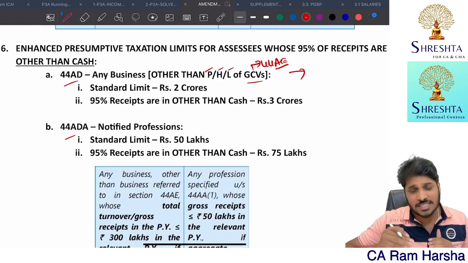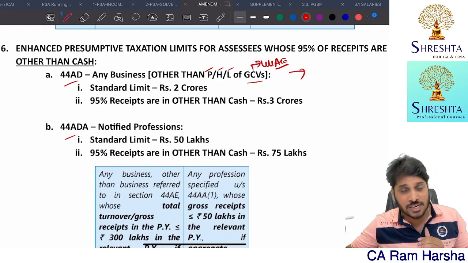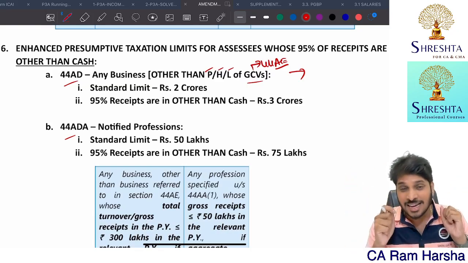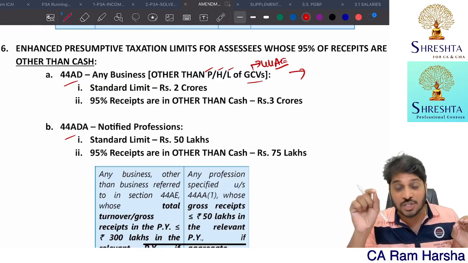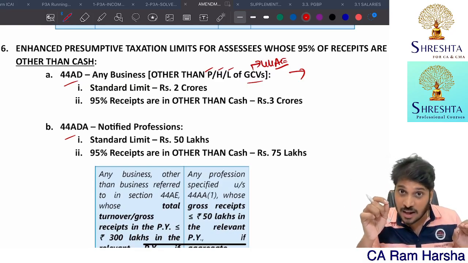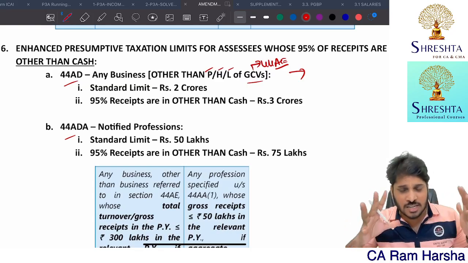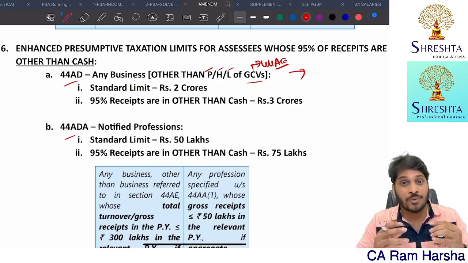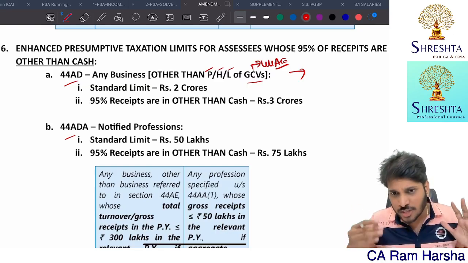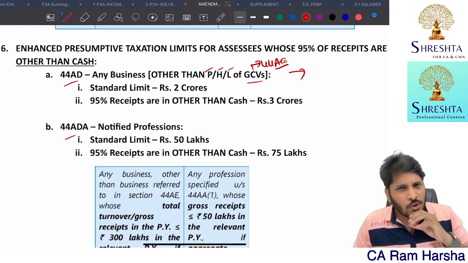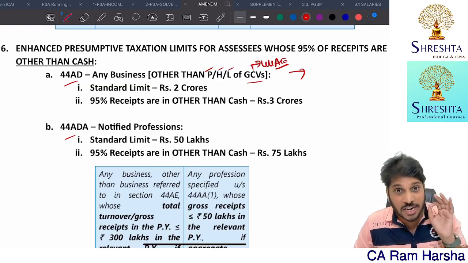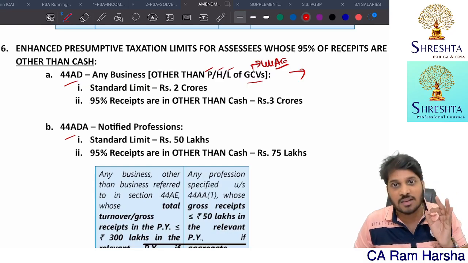So except an SSE engaged in flying, hiring, leasing of goods carriage vehicles, all other SSEs can declare straight away 6% of turnover, or 8% of turnover if the turnover is received in cash. If the turnover is received in other than cash, 6% of turnover as presumptive income. So the SSE can directly declare a presumptive income. No deductions, no disallowances, nothing. Straight away that is treated as income under the head PGBP.